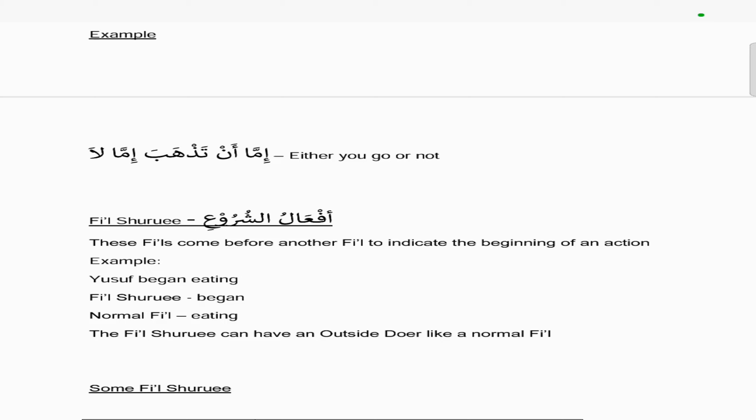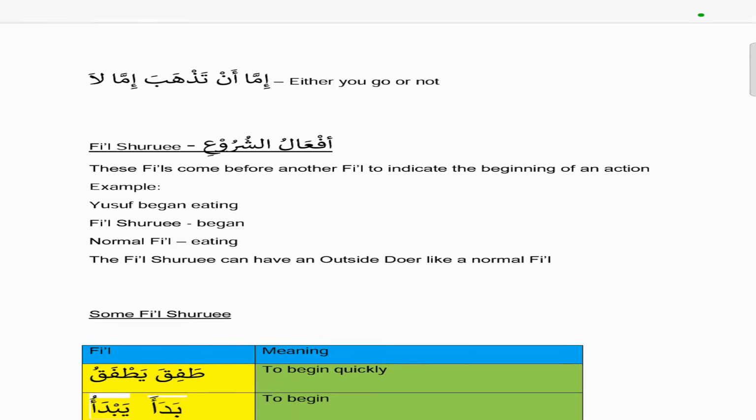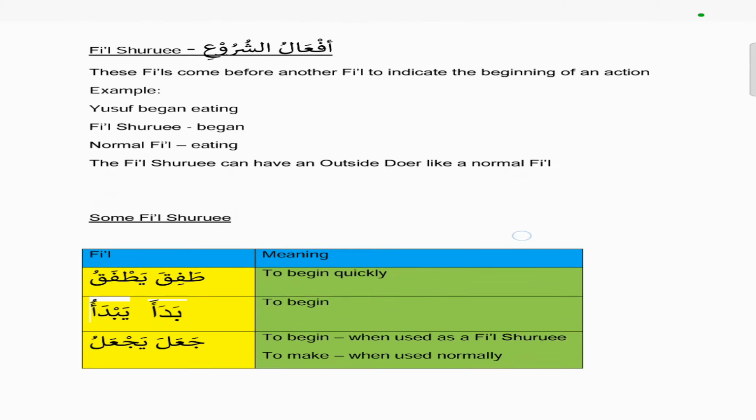Otherwise the normal version is tazhabu. So imma an tazhaba imma la, either you go or not. And then we have what we call the fi'l shuru'i, and these are fi'ls that come before another fi'l to indicate the beginning of an action.